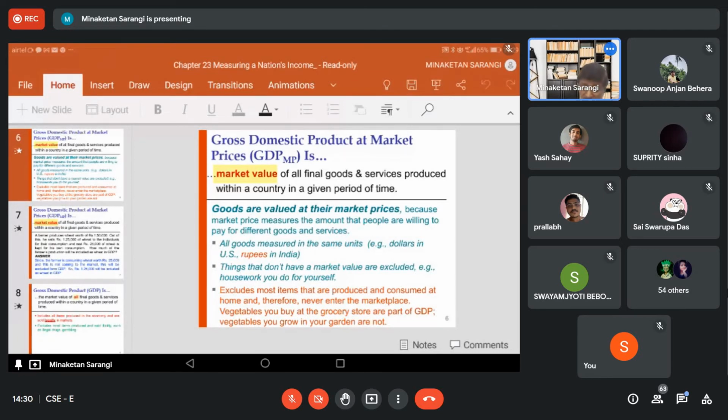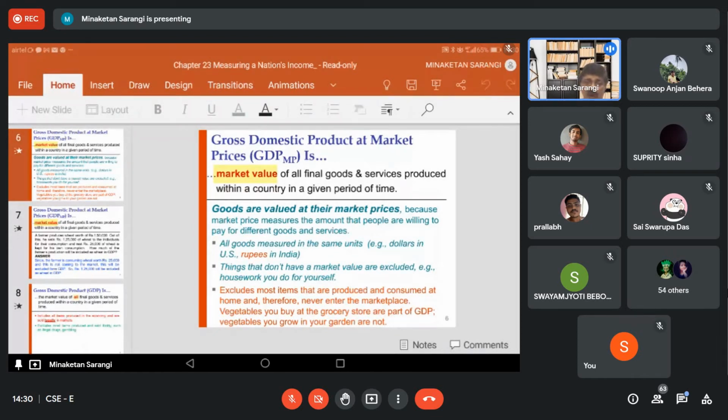So we say if a commodity does not have market value, that means if a commodity cannot be bought and sold in the market, this commodity, or these goods and services, are excluded from the GDP.